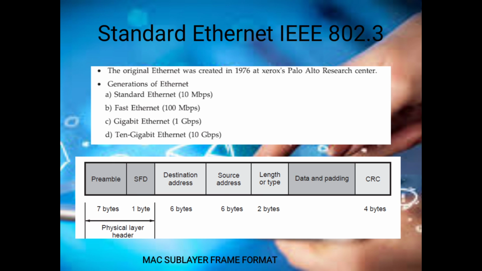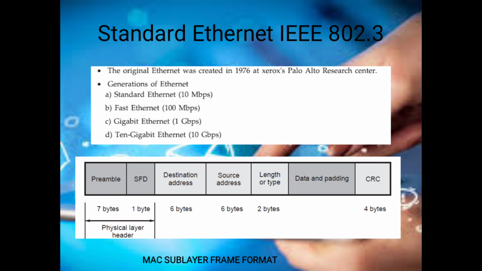Next one is the Ethernet standard. It is given by IEEE 802.3. Generations of Ethernet include standard Ethernet with a speed of 10 megabits per second, Fast Ethernet at 100 megabits per second, Gigabit Ethernet at 1 gigabit per second, and 10 Gigabit Ethernet at 10 Gbps.